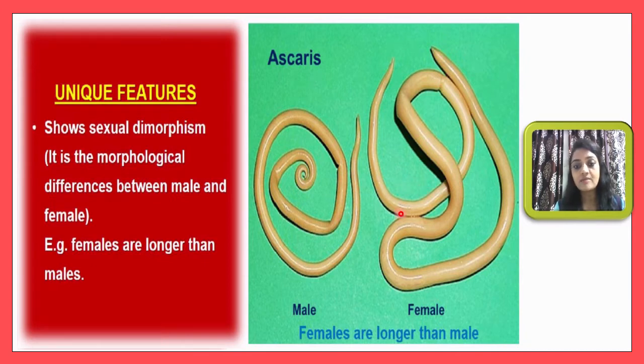The most important feature is that females are longer than males. That's why you get the idea this one is a female and this one is the male, and such a phenomenon is called dimorphism. This means we can externally identify whether the organism is male or female.